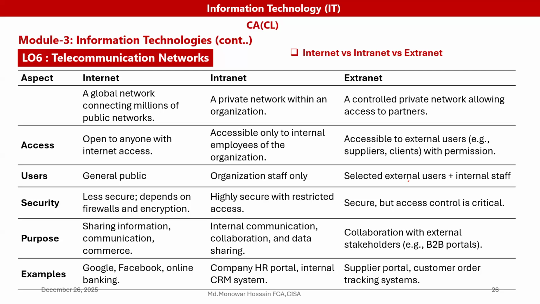If we see examples, within the internet we use Google, Facebook, online banking, etc. For intranet: company HR portal, CBS software of bank, internal CRM system, etc. Extranet: supplier portal, customer order tracking system, etc.